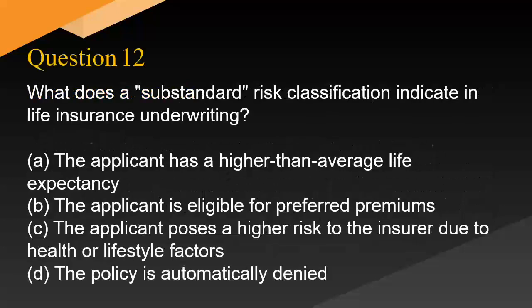What does a substandard risk classification indicate in life insurance underwriting? A. The applicant has a higher than average life expectancy. B. The applicant is eligible for preferred premiums. C. The applicant poses a higher risk to the insurer due to health or lifestyle factors. D. The policy is automatically denied.